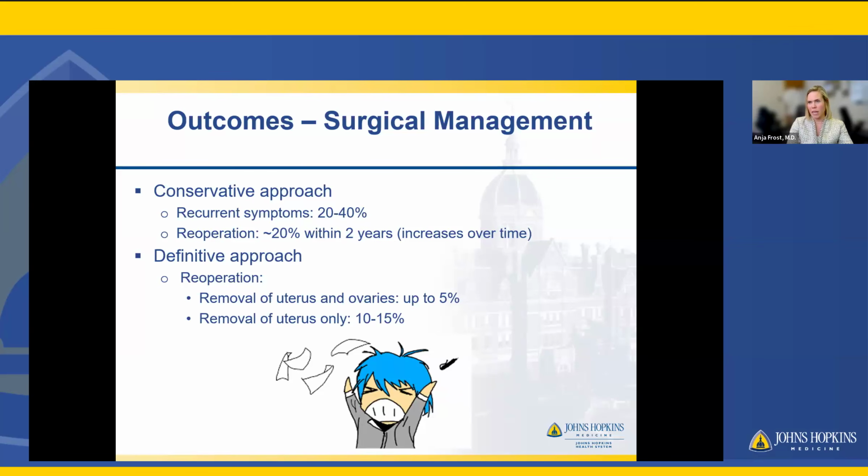With a definitive approach, you see that drop a good amount. With removal of the uterus only, hysterectomy, you can see it in as high as 10 to 15% of patients. Again, it depends on the age of the patient and a lot of other factors. And with completely definitive therapy, in only up to 5% of patients, because of that theory of the Pseudomonas metaplasia that Dr. Wu previously mentioned.